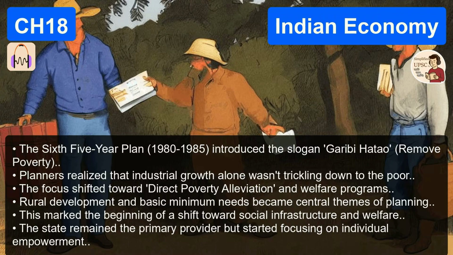Indicative planning. That word, indicative, it sounds much more like a gentle suggestion than a strict command. Like, we indicate that you should maybe build a factory. That's effectively what it became. Under indicative planning, the state transitions from being the ultimate controller to being a facilitator. A facilitator. The government stops saying, you must build the specific factory here, and you must sell your product at this exact price. Because that was the old License Raj system.